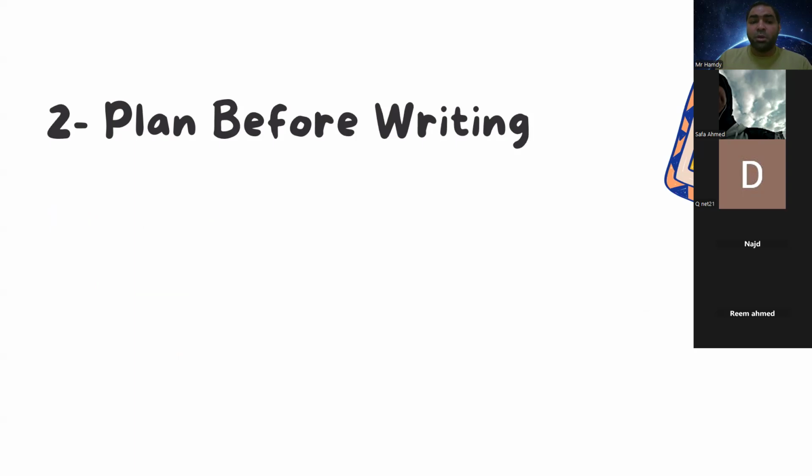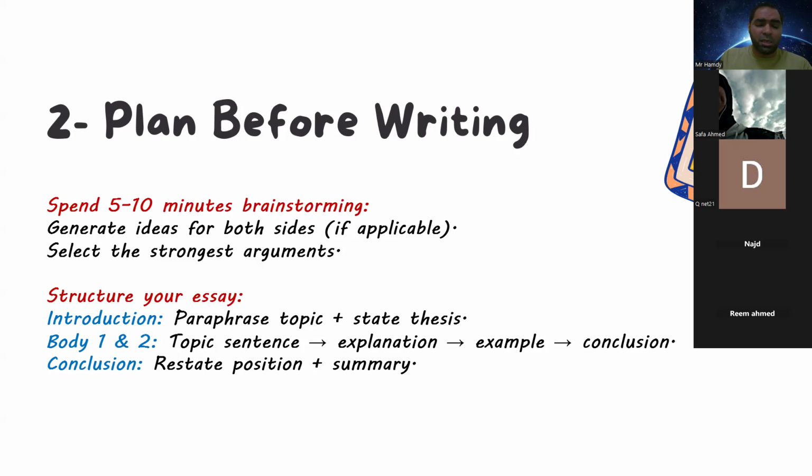Number two, plan before writing. You have 40 minutes, as we mentioned. So give yourself about 3 to 5 minutes to think about the things that you are going to write about. Spend 5 to 10 minutes brainstorming. Just think about what you are going to write about.